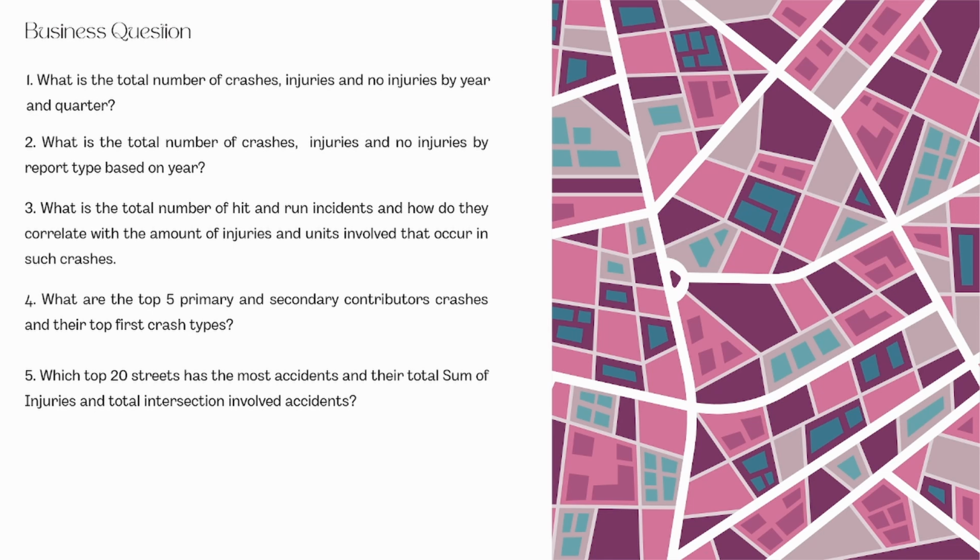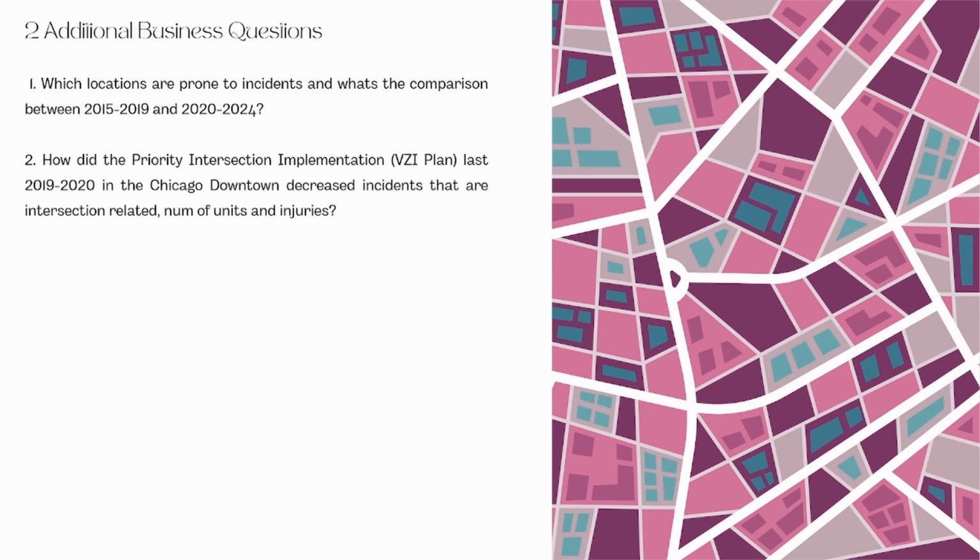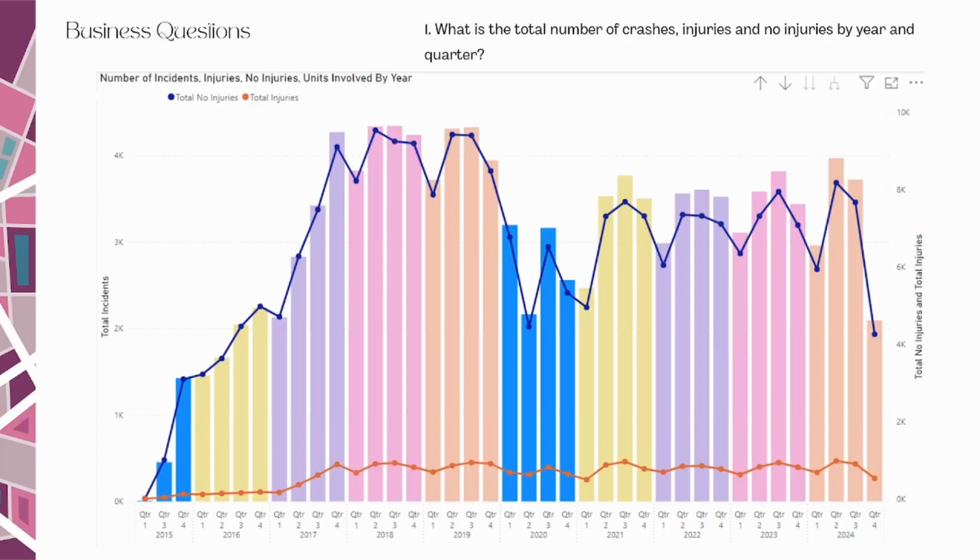intersections involved in accidents? For the additional business questions, which locations are prone to incidents and what is the comparison between 2015 and 2020 to 2024? And lastly, how did the priority intersection implementation in the VZI plan from 2019 to 2020 in the Chicago downtown decrease incidents that are intersection related, number of units, and injuries?